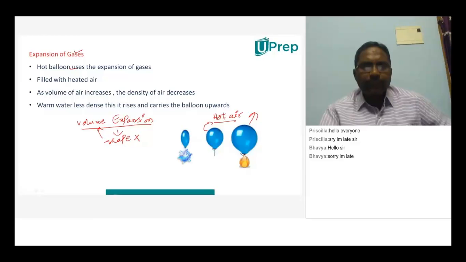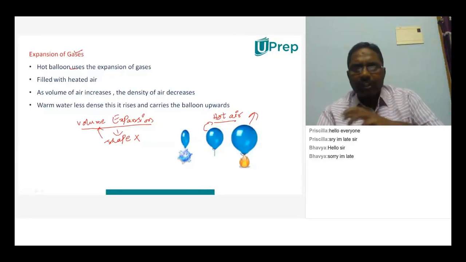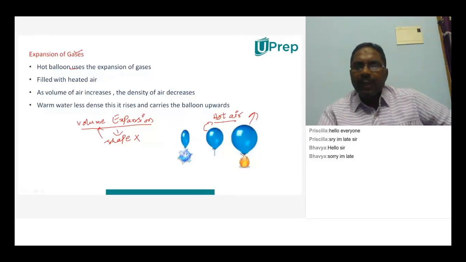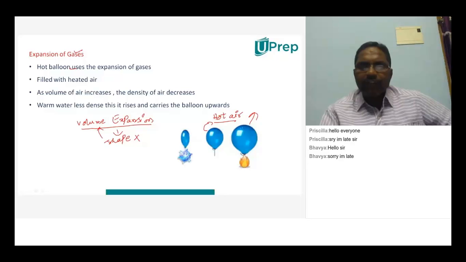Because the air becomes lightweight, and it can lift the balloon up. You have to understand it like this. Whenever you are heating the air, the volume of it will increase on heating, and when volume is increasing, the density of this hot air will decrease. The air outside the balloon will have more density, so the density of the air around the balloon will be more, and the density of the hot air inside will be less.